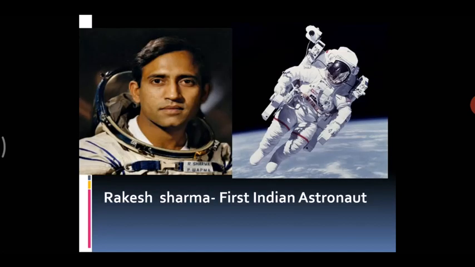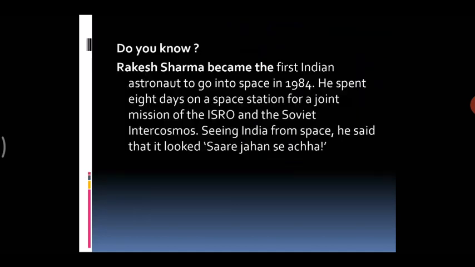Move to the next slide. Who was the first Indian astronaut to go into space? The first Indian astronaut to go into space was Rakesh Sharma. Rakesh Sharma became the first Indian astronaut to go into space in 1984.